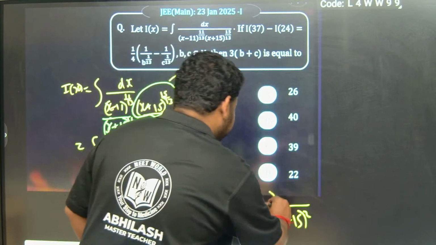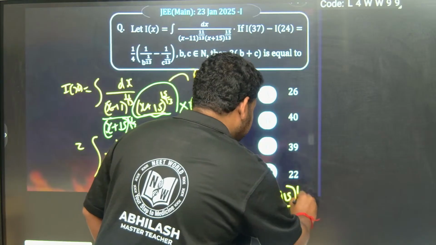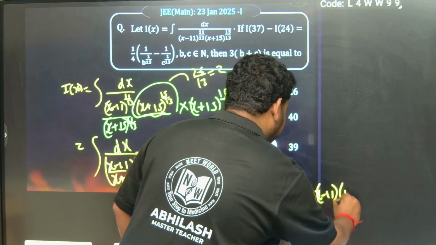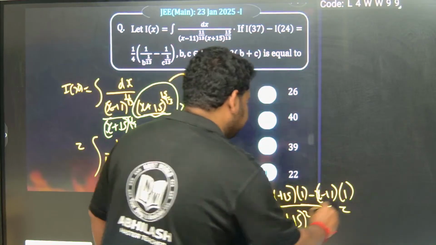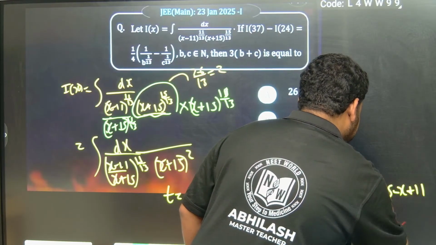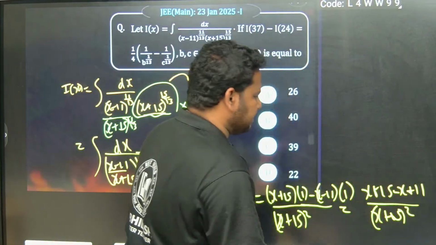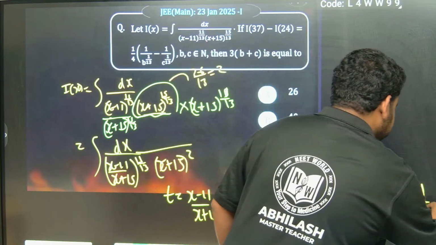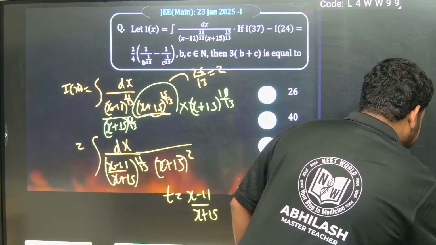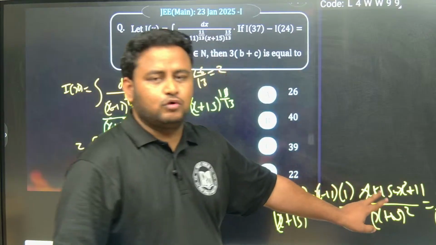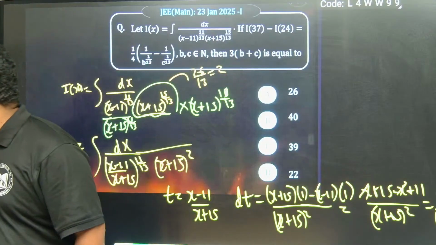Then by applying the quotient rule, (x plus 15) into 1 minus (x minus 11) into 1. So this will become x plus 15 minus x plus 11 divided by (x plus 15) whole square. x and x get cancelled, and 15 plus 11 is 26. So this becomes dt is equal to 26 by (x plus 15) whole square dx.